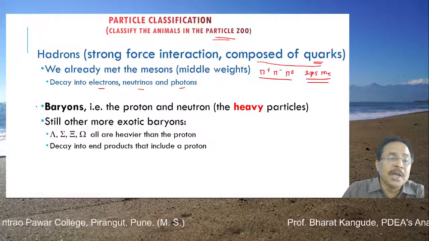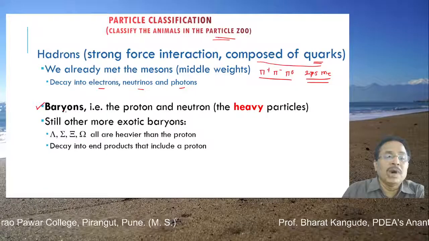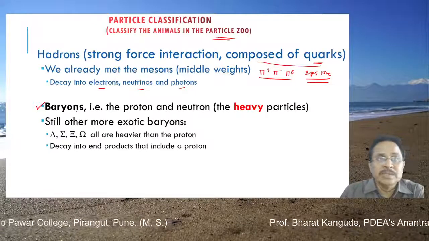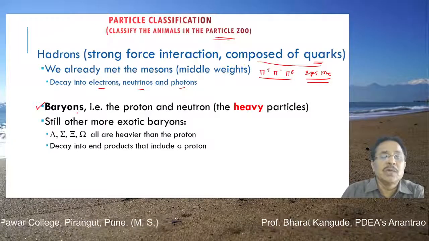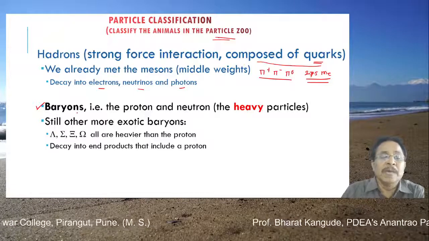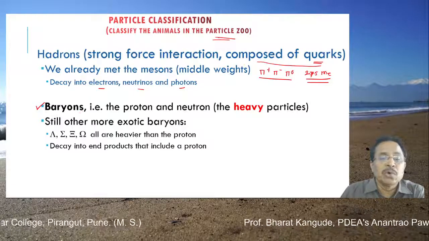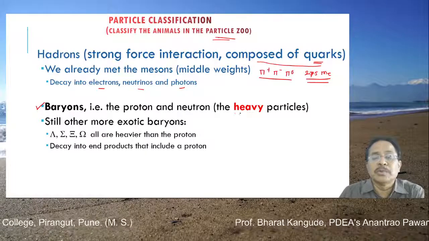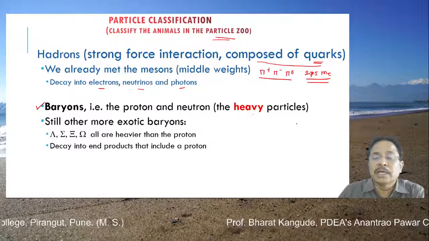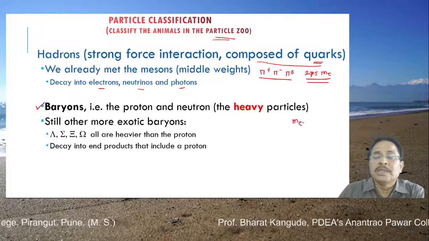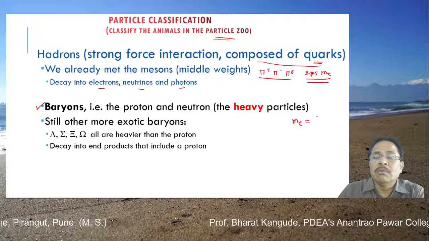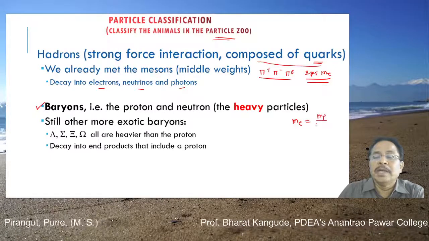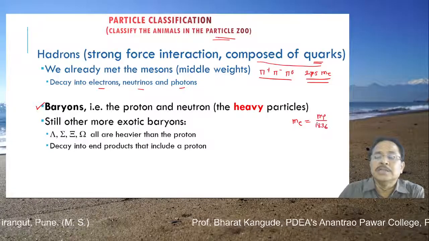One is called baryons. Remember, these words have been used from Latin literature. Baryons means heavy. Protons and neutrons are heavy particles as compared to electrons; we have already seen that the mass of the electron is almost the mass of the proton divided by 1836, so much smaller.